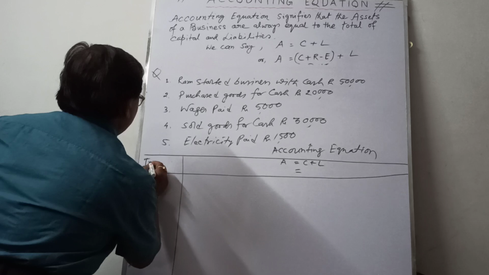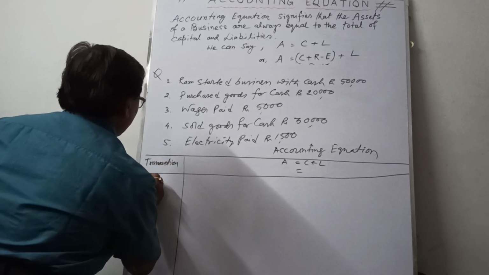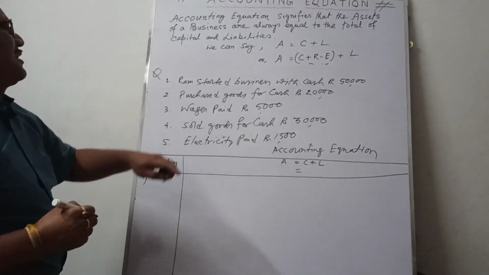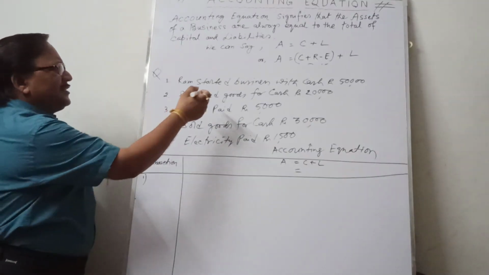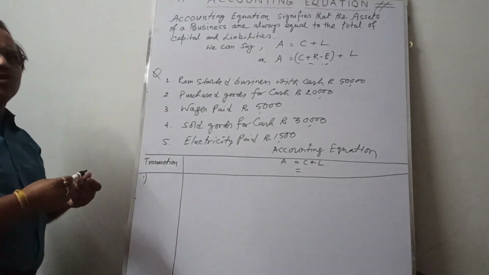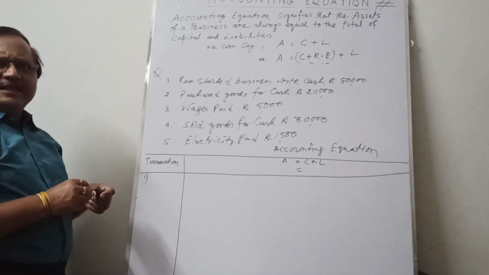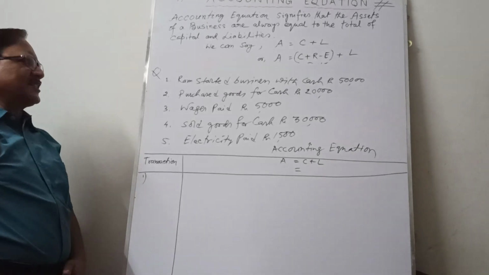Now the transaction. Point number 1: Ram started business with cash. What is the effect of this? Every transaction follows the double entry system, which means it is recorded as debit as well as credit.